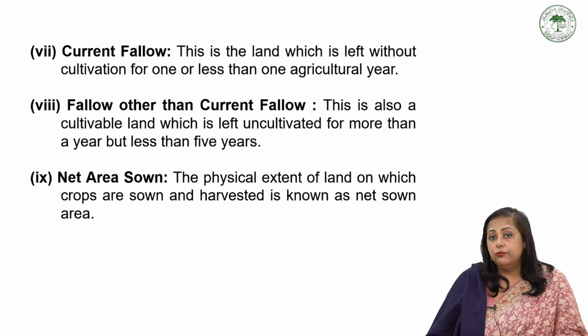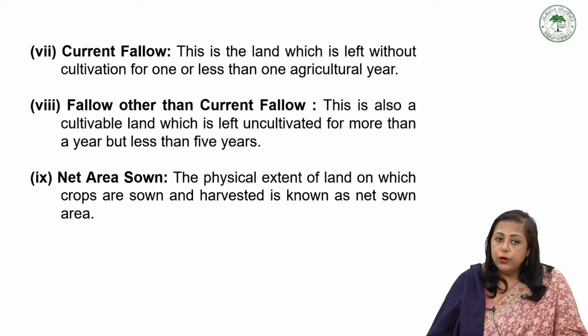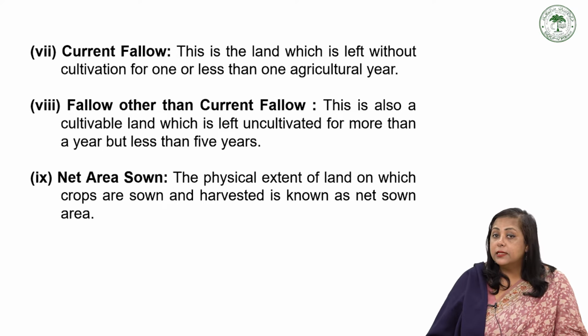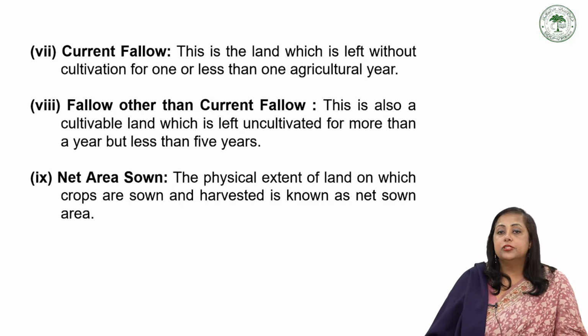Current fallow land is the land which is left without cultivation for one or less than one agricultural year. And fallow other than current fallow is also cultivable land which is left uncultivated for more than a year but less than 5 years. And the last is the net area sown. The physical extent of land on which crops are sown and harvested is known as the net sown area, meaning the agricultural land.